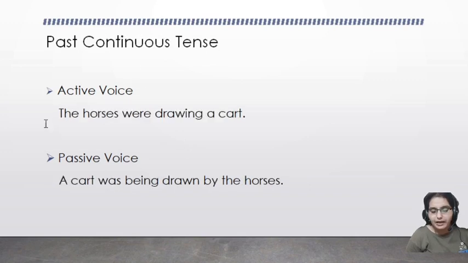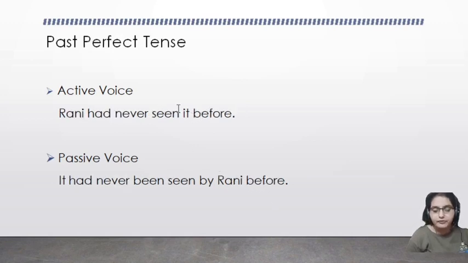Past continuous tense. The horses were drawing a cart. It is in the active voice. So how can we convert it into passive voice? A cart is singular, and it is in the past tense. So a cart was being drawn by the horses, because continuous tense always takes being. Past perfect tense.